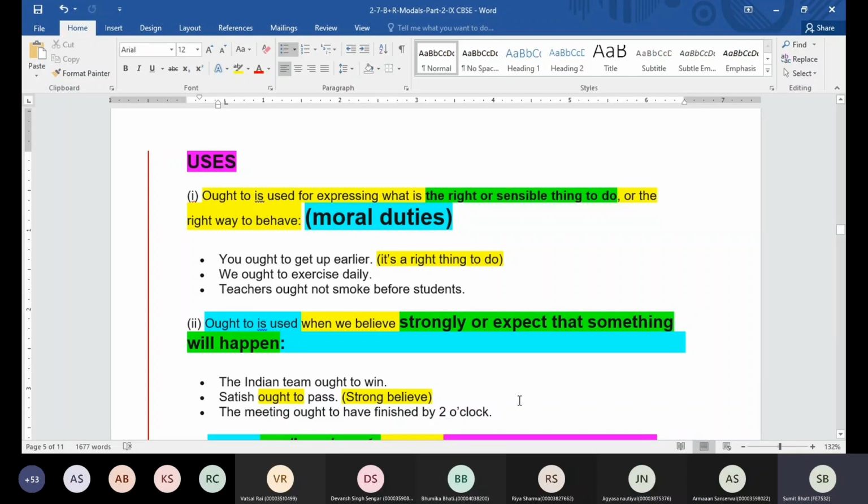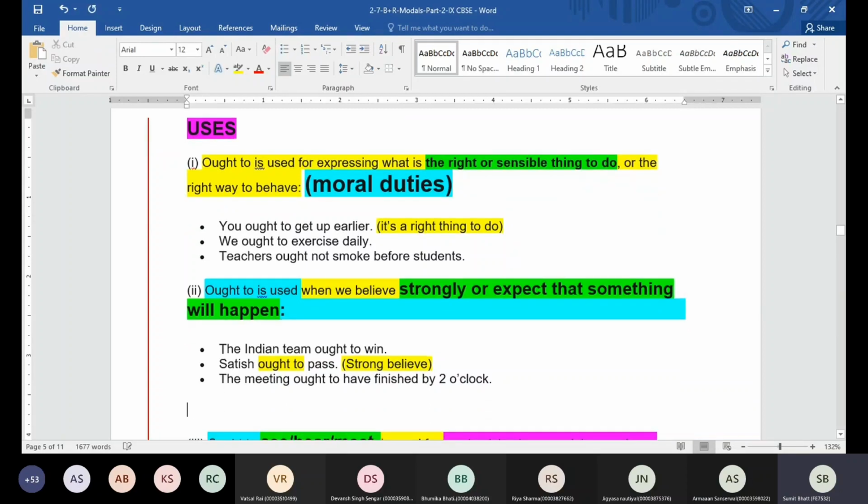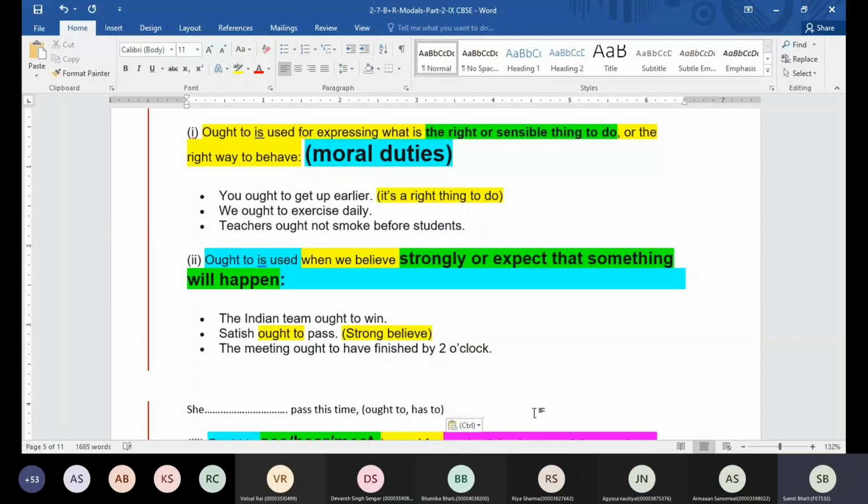The meeting ought to have finished by 2 o'clock. So when I say the meeting ought to have finished by 2 o'clock, we are saying that we strongly believe or we strongly expect that the meeting will have completed by this time. Acha, one sentence which we can get in exam: she dash pass this time, ought to or has to. What should be right?